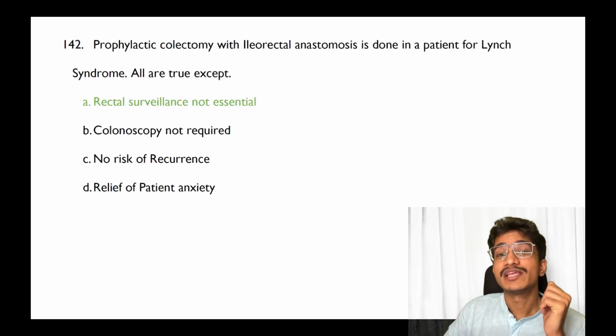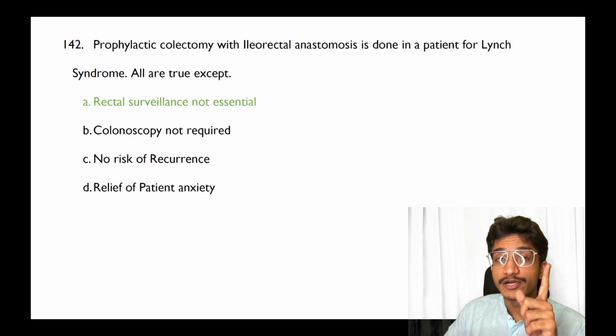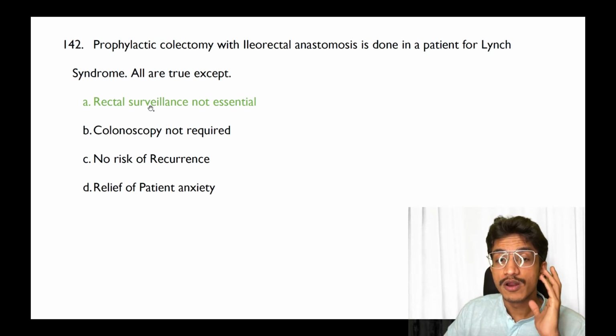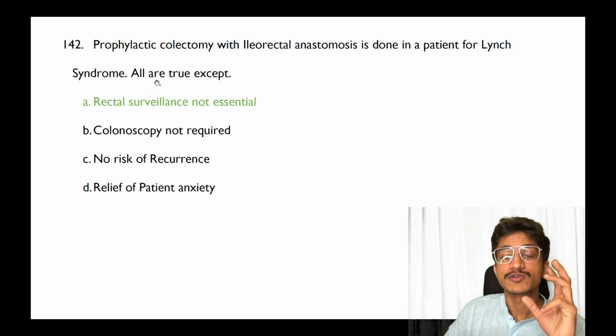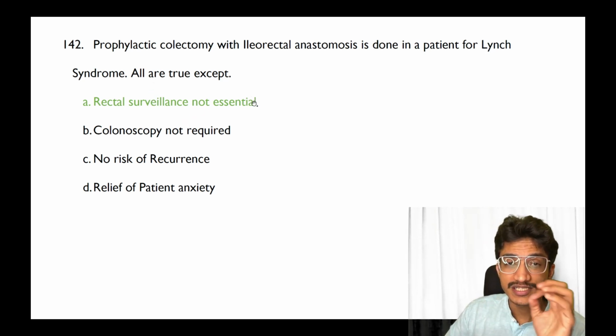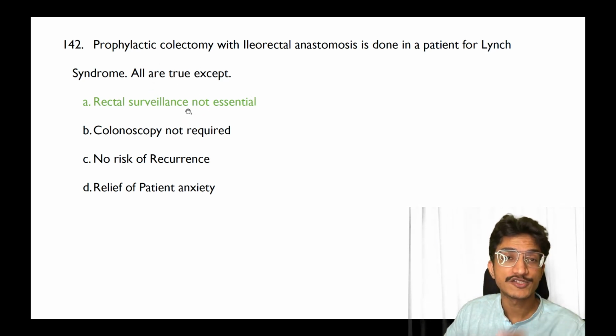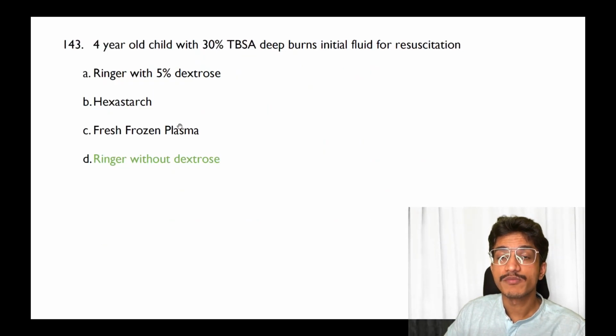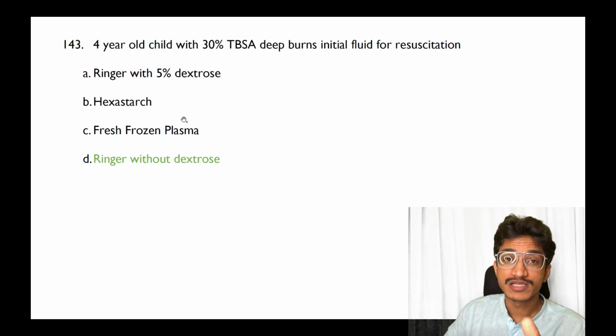Prophylactic colectomy with ileorectal anastomosis in Lynch syndrome, I have confirmed it is not FAP, it is Lynch. Then you always go for rectal surveillance. So if rectal surveillance is not essential is the option, it is incorrect. So that should be the correct answer in this scenario. This is a reference which I have taken from Shorts. Many questions from Shorts this time.